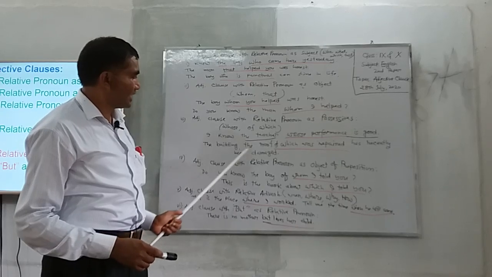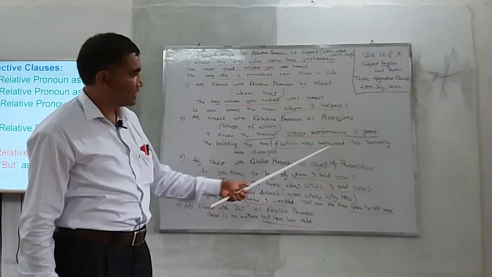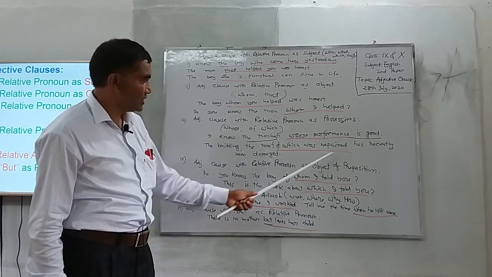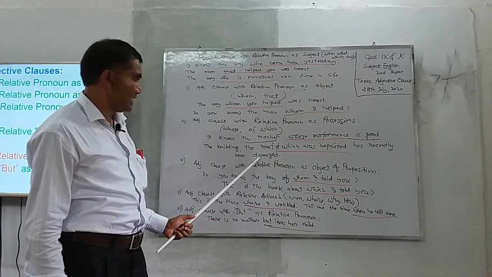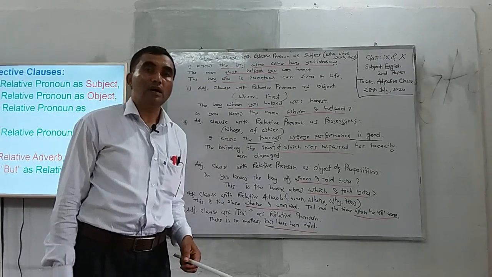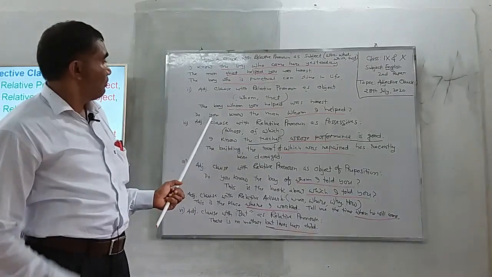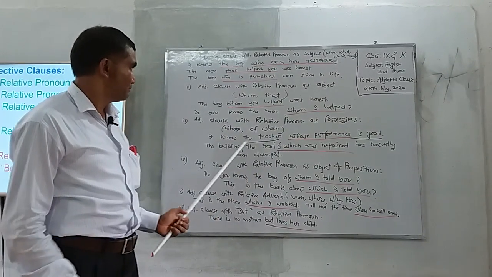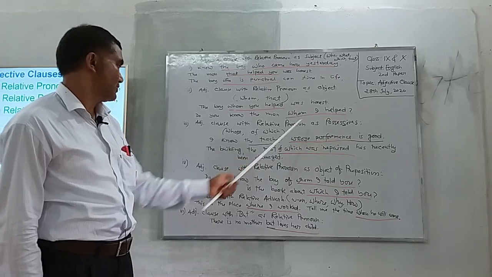Then, the building the roof of which was repaired has recently been damaged. So, from these 2 examples, you can easily see the forms of adjective clause with relative pronoun as possessive.